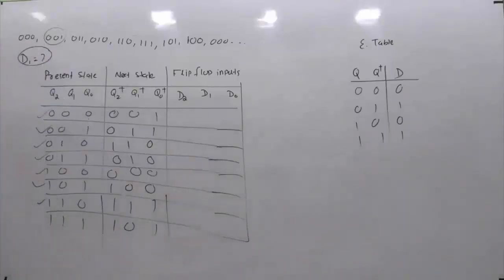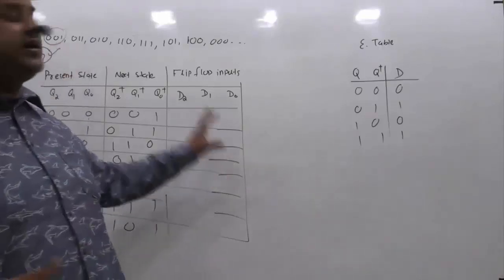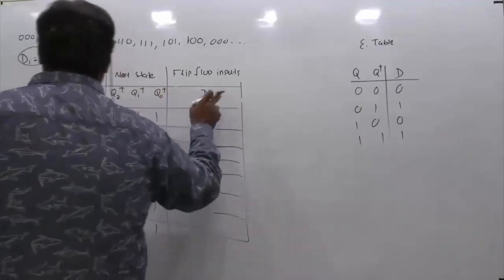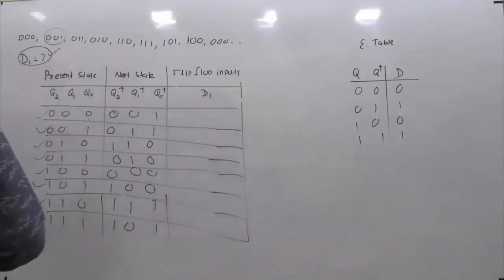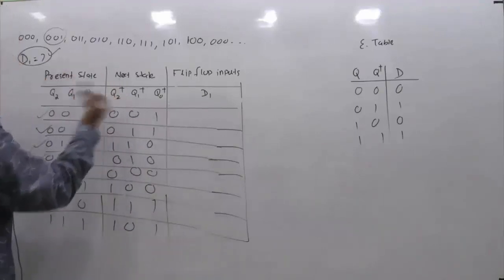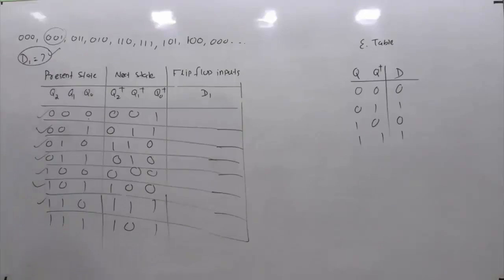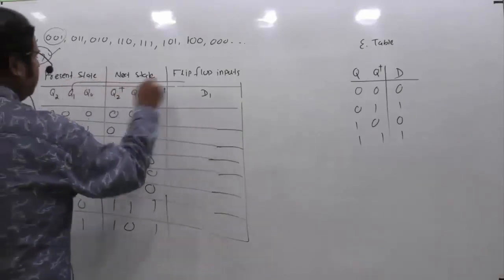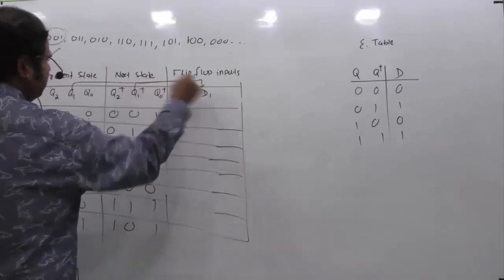Not excitation table. But here, my interest is to find D1. So there is no point to find D2 and D0 as far as this question is concerned. So I am not interested in D2 and D0. I am only interested in D1. That's what is asked in the question. So to find D1, the corresponding flip-flop present state and next state should be referred. So if I am finding D1, then I should refer Q1 and Q1 plus to find this D1.